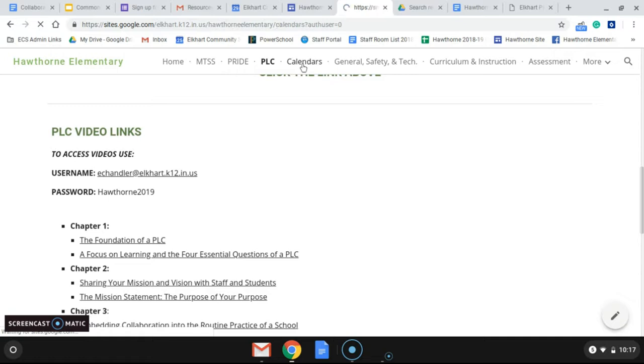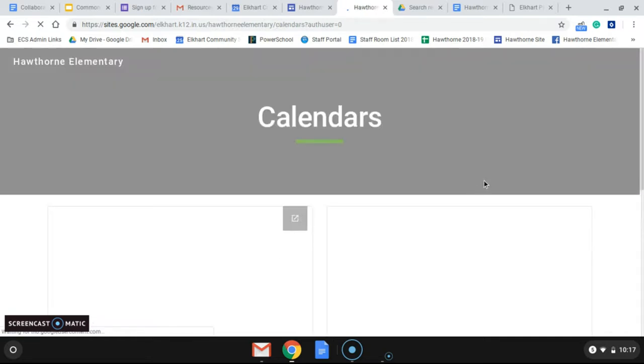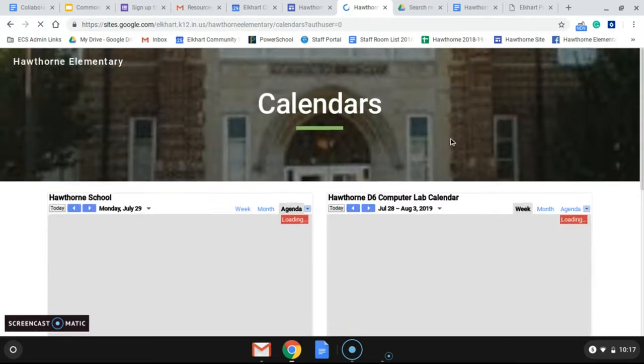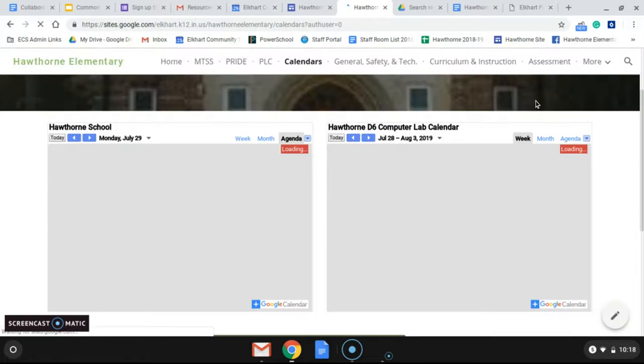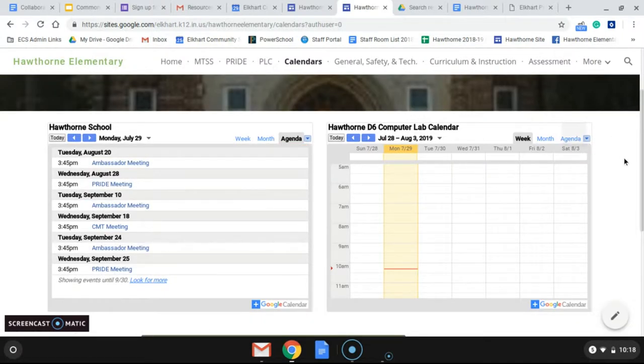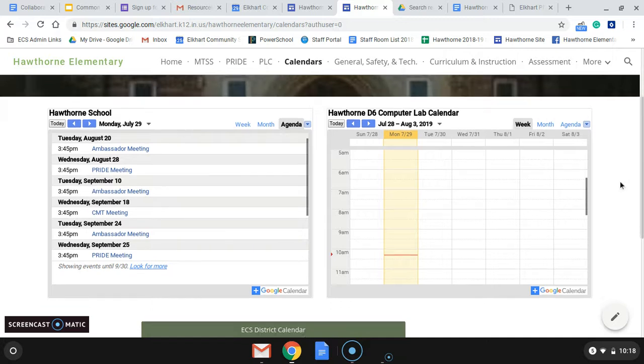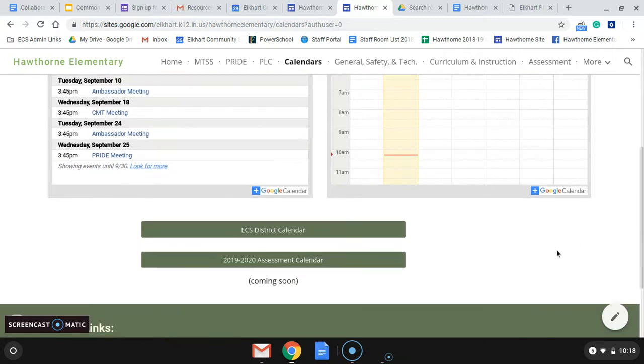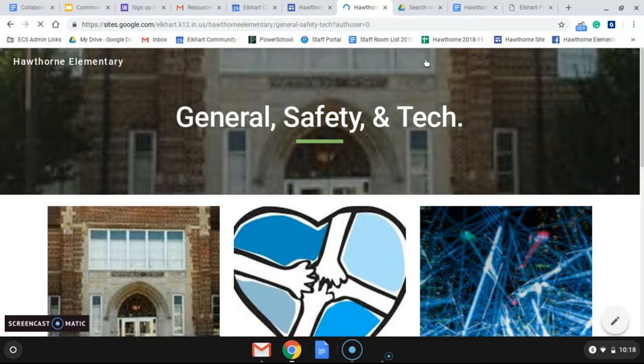Under the calendars page, there'll be obviously our main school calendar and computer lab calendar. Those will be the two that are probably most relevant for everyone. And then included at the bottom will be the district and assessment calendar, which has not yet been updated, but hopefully they'll get that out to us soon so I can post it on here.